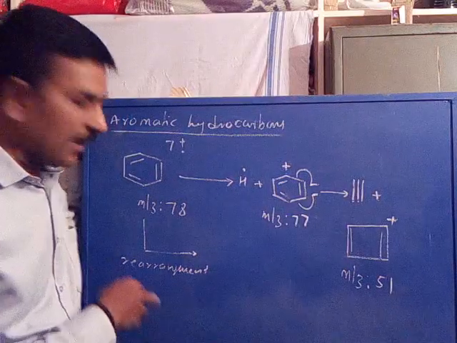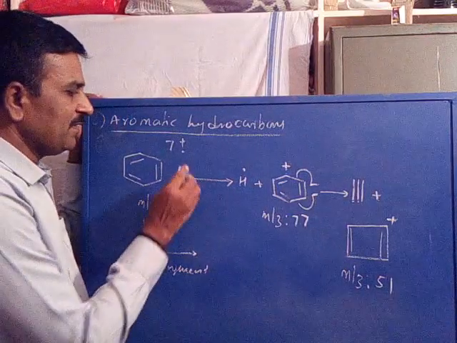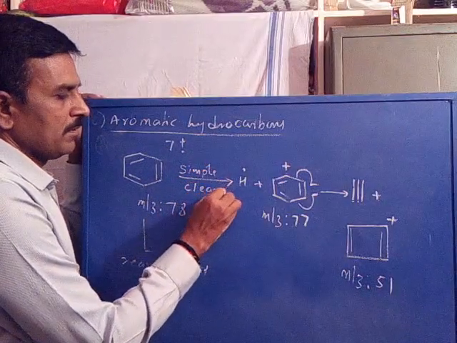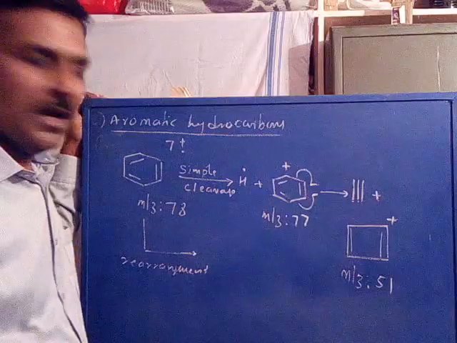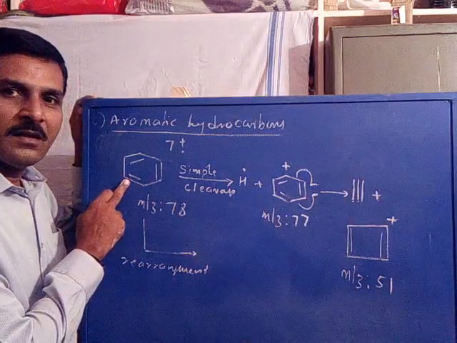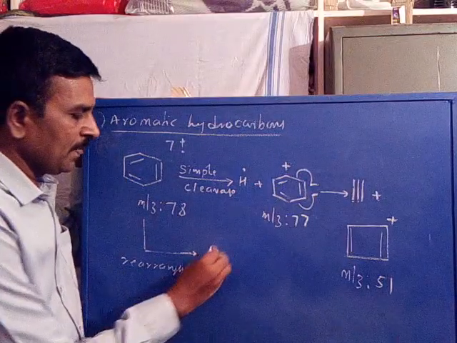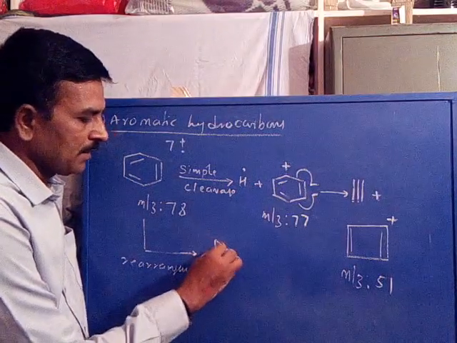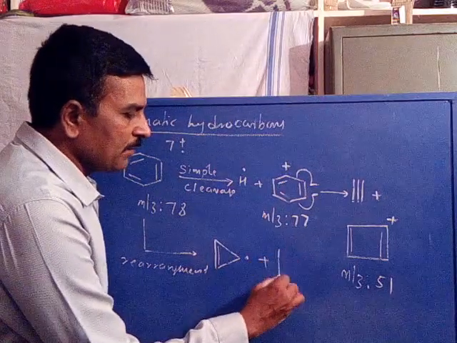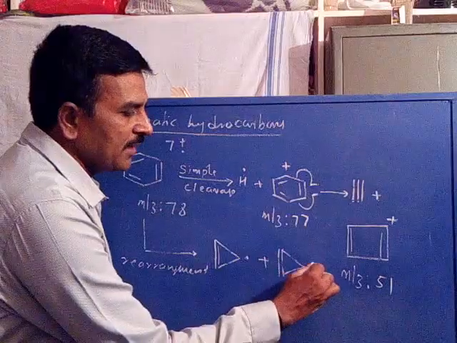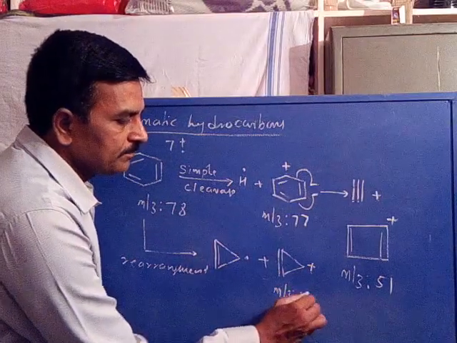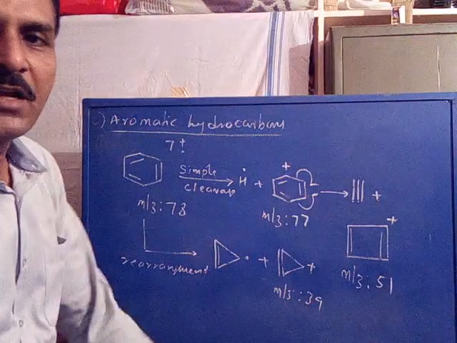It may undergo fragmentation by rearrangement. This is simple cleavage. Or it may undergo fragmentation by a rearrangement process where the benzene gets rearranged: 3 carbons are eliminated as a cyclopropene radical, and the remaining 3 carbons are eliminated as a cyclopropene cation with m/z value 39.